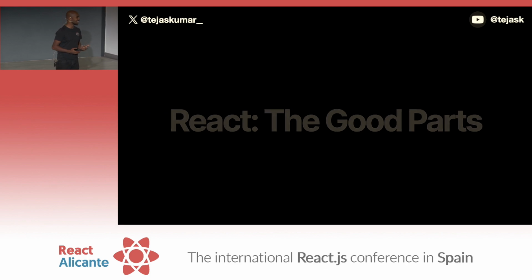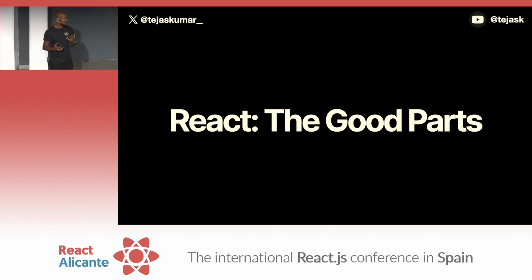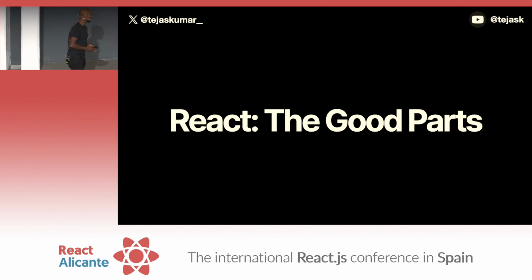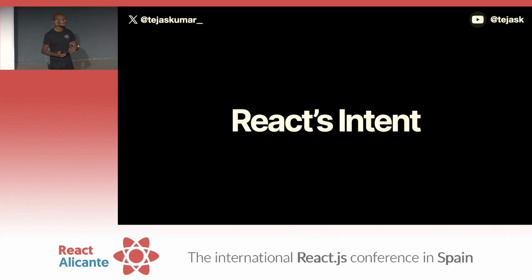Today we're here to talk about React, the good parts. I can understand how this title may seem a little bit controversial, because it implies that there's bad parts to React. And the truth is there are. I think with any software tool, there's positives and negatives, right? But the motivation for this talk is to bring us back to React's intent.